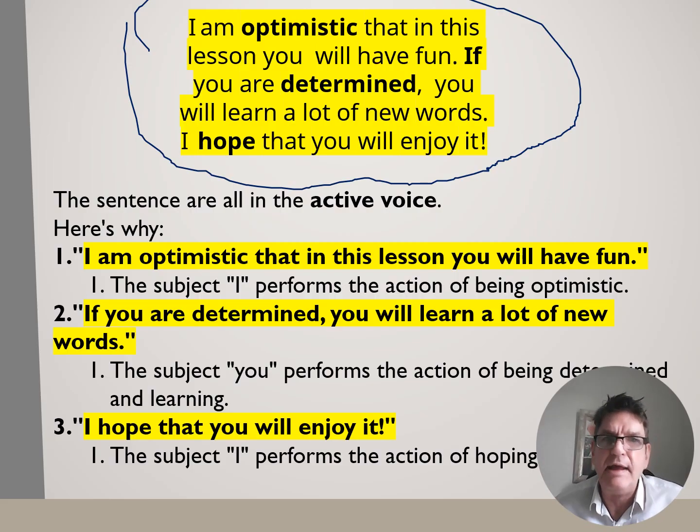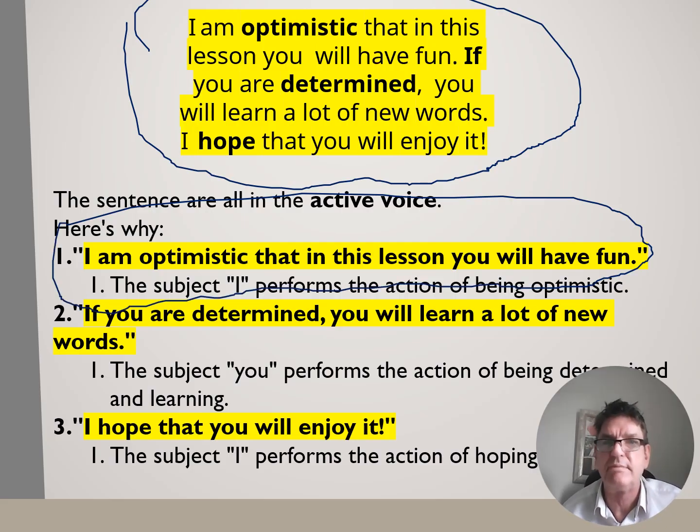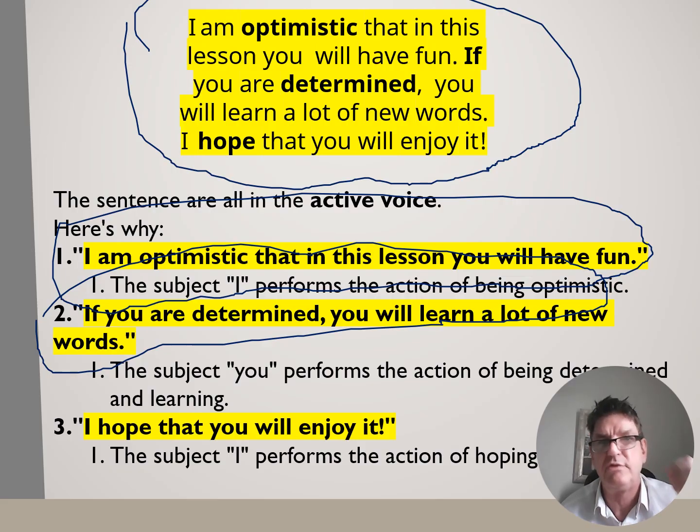So, I am optimistic that in this lesson you will have fun. I being the subject, I being the pronoun, performs the action of being optimistic. Am is the verb, optimistic is the object. In the second sentence, if you're determined, you will learn new words. The subject being you. Again, it's a pronoun.